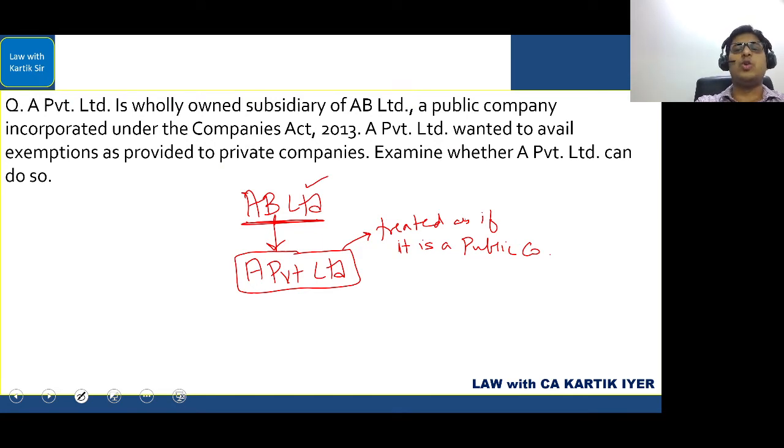Easy, simple. How do you know it's a public company? First of all, they've given it here. Even if they would not have given it, remember in the name, the word private is not there. So even if they would not have said public company, you will understand that limited means it's a public company. Simple.